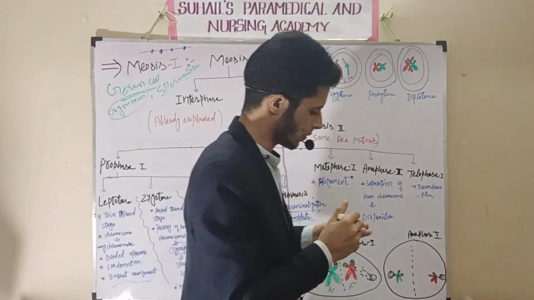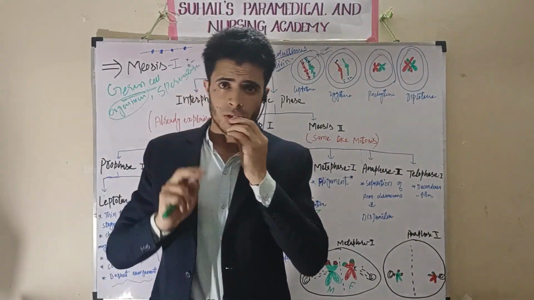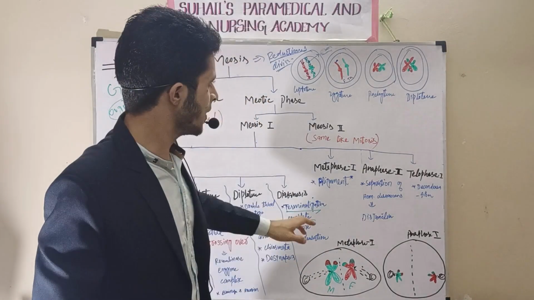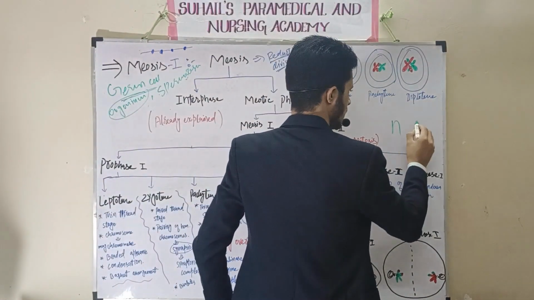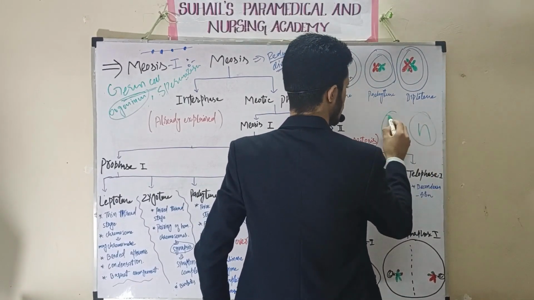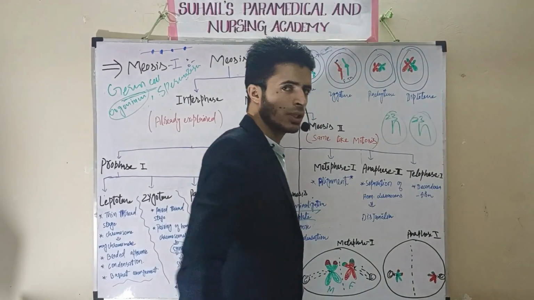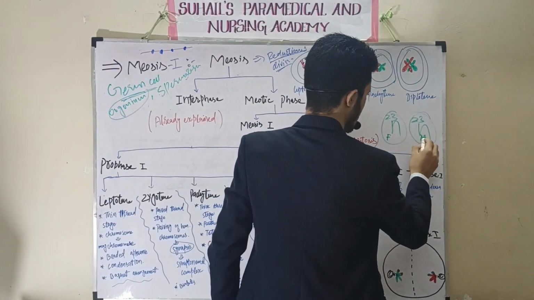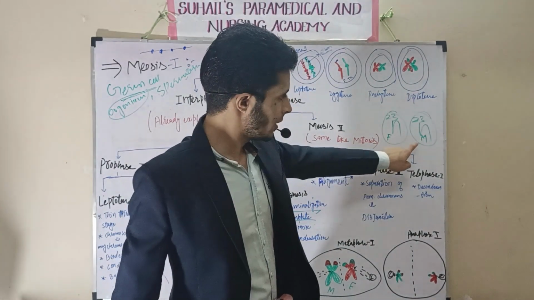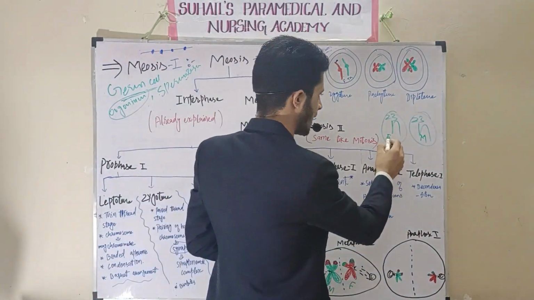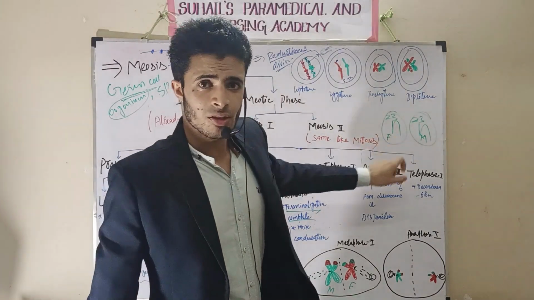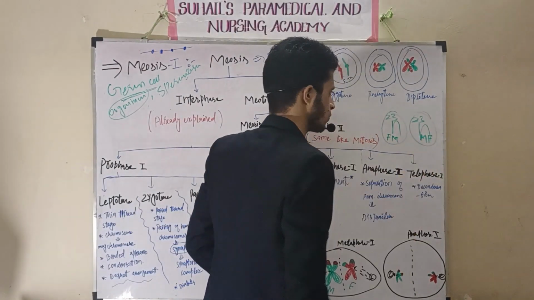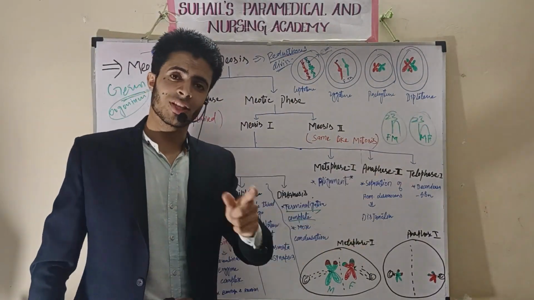This was all about meiosis I. So two cells are formed, one and one. That is why it is called heterotypic division. Why is it called heterotypic? Because two cells are there. This cell will also have 23 chromosomes, and this cell will also have 23 chromosomes. But this cell will have the father's copy, and this will have the mother's copy. That is why it is called N and N. In case of mitosis, there was father's copy also, mother's copy also. That was in case of mitosis.